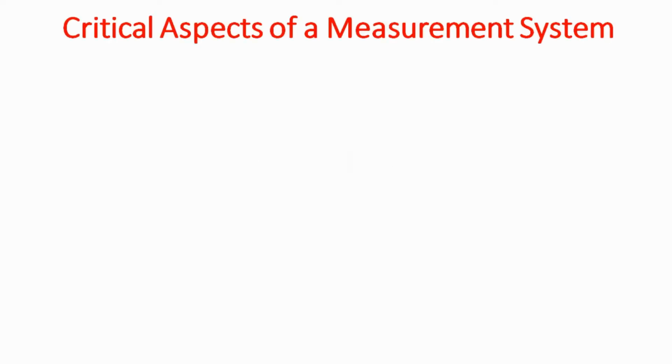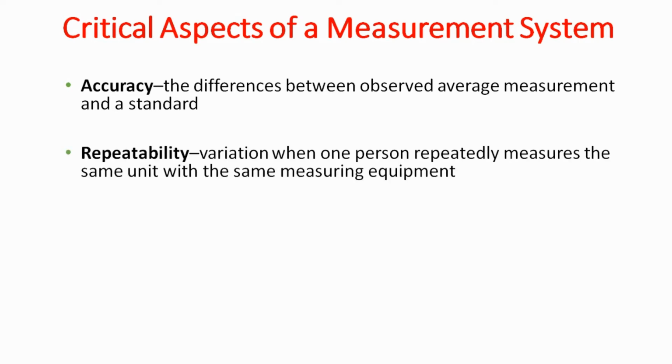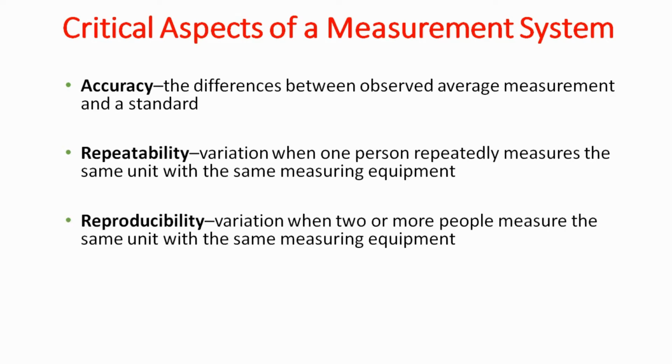Gage R&R means gauge repeatability and reproducibility. Let us understand some critical aspects of measurement system. Accuracy: the difference between observed average measurement and a standard. Repeatability: variation when one person repeatedly measures the same unit with the same measuring equipment. So repeatability is within the individual. Reproducibility: variation when two or more people measure the same unit with the same measuring equipment.